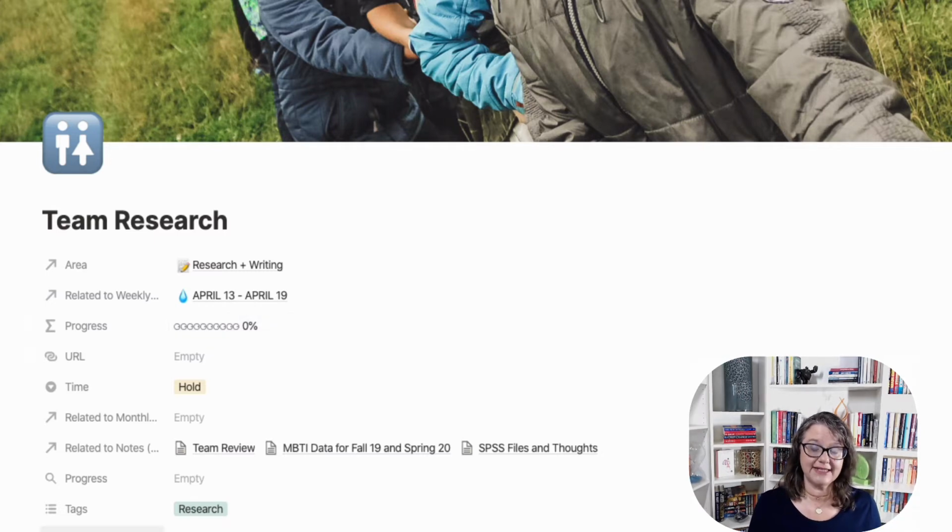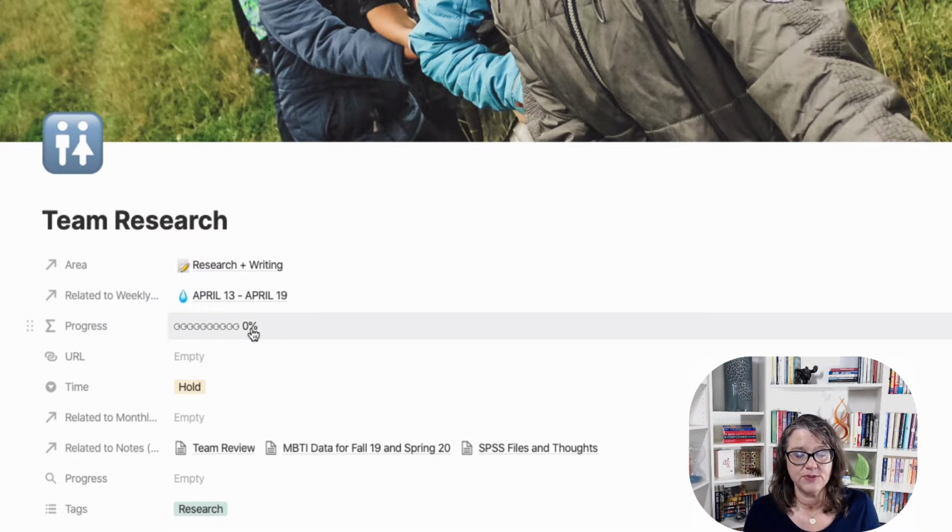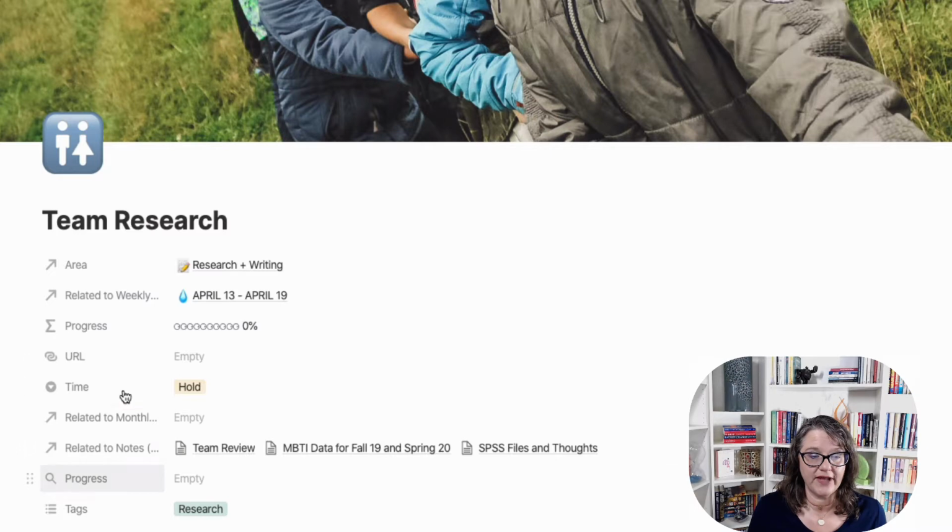So down here in related to actions, the actions is a database for task lists. And so as tasks get added here and completed, the formula would have this particular progress bar start to fill out. It's a little more of an advanced skill, but it is, I think, really useful. And the formula is tied to this progress bar, which is tied to the related actions. So I'll walk you through that here in a few minutes.